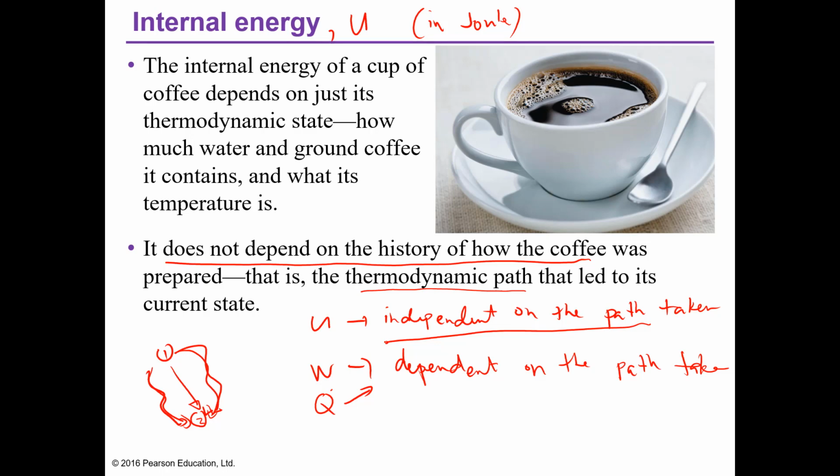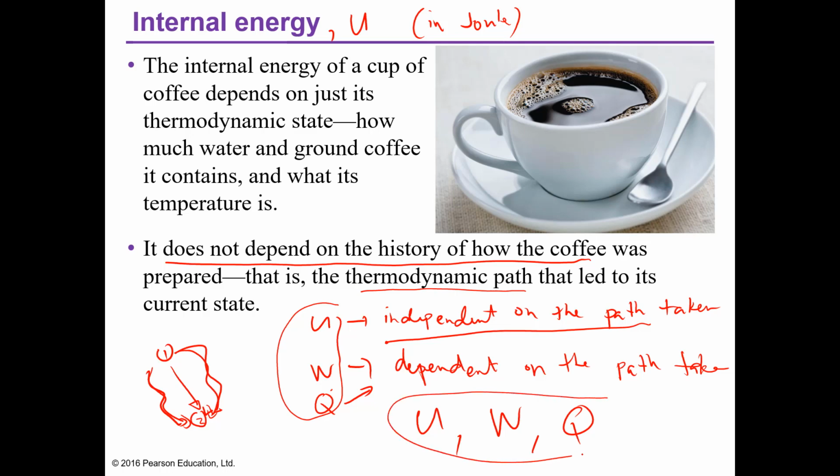So we have discussed internal energy, we have discussed work, and we have discussed Q. Now, we will find the relationship between these three. Take note, what is the relationship between internal energy, work, and heat?